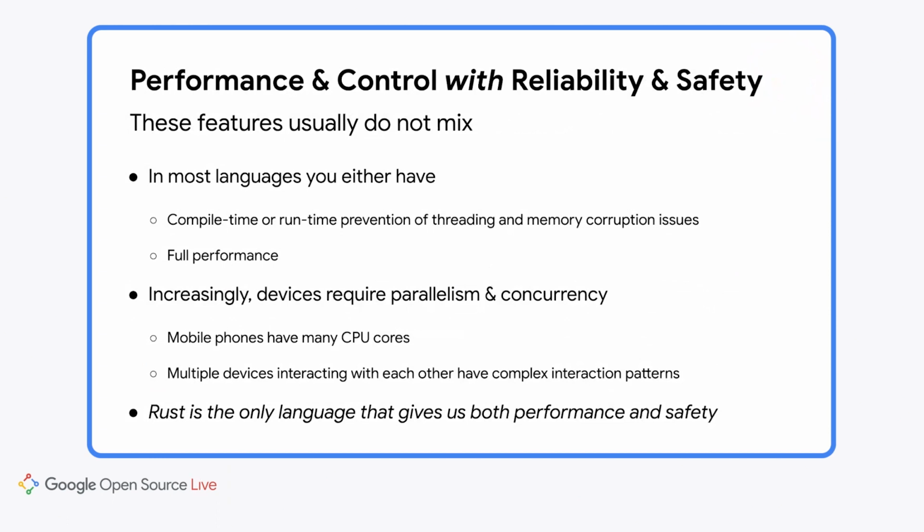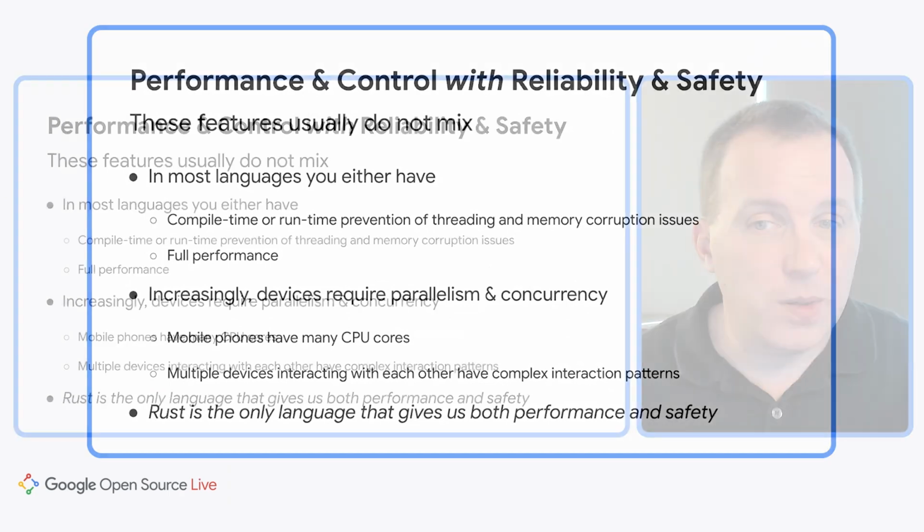In most languages, you have to choose one or the other. Languages like JavaScript, Kotlin, and Java have compile time or runtime prevention of threading or memory corruption issues, but they abstract away your access to the machine. On the other side, the C family of languages provides that access, but with little in the way of safeguards. So increasingly, our projects really need both of those.